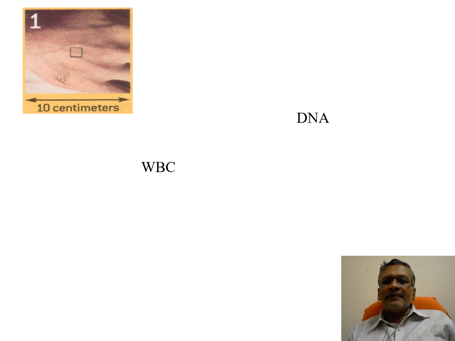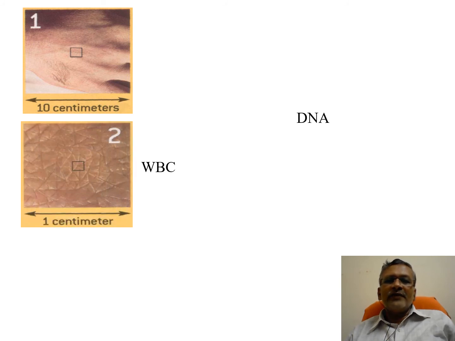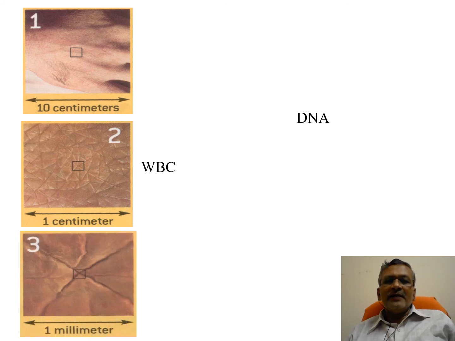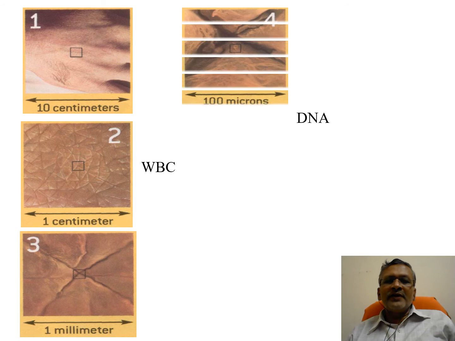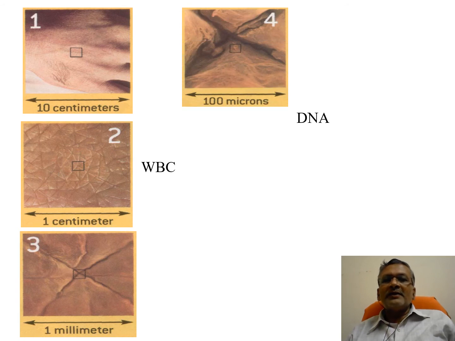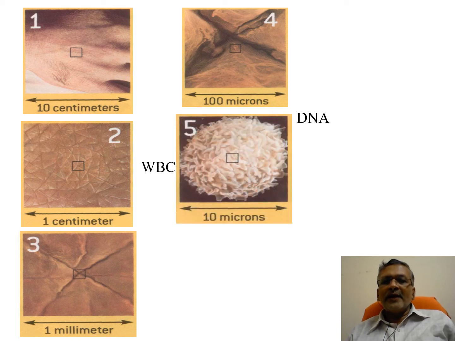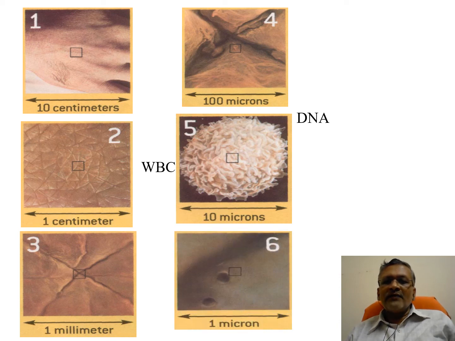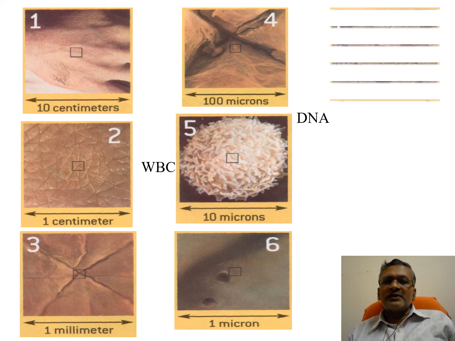Again I am elaborating this idea. On a 10 centimeter scale, our hand looks like this. On a scale of 1 centimeter, it is skinny. On a scale of 1 millimeter, a small pore is observed. At 100 microns, a deep well-like structure is seen. At 10 microns, it is the size of a WBC, white blood cell. At 1 micron, our palm looks like small holes.